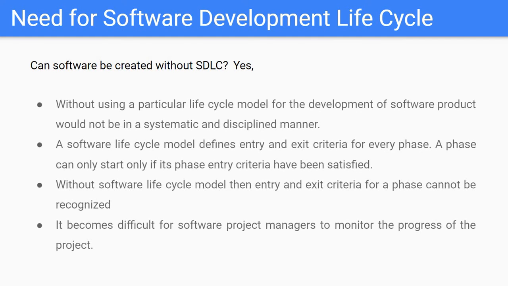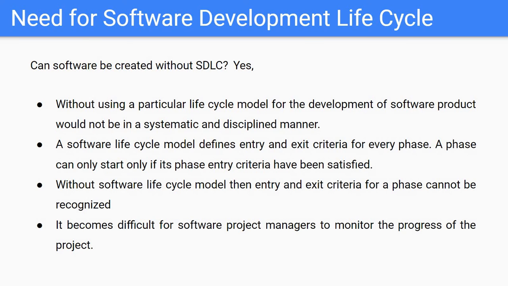But without using a particular life cycle model, the development of a software product would not be in a systematic and disciplined manner. A software life cycle model defines entry and exit criteria for every phase. A phase can only start if its phase entry criteria have been satisfied. There are 6 phases available in software development life cycles. We will see them later. Without a software life cycle model, the entry and exit criteria for a phase cannot be recognized. It becomes difficult for software project managers to monitor the progress of the project.